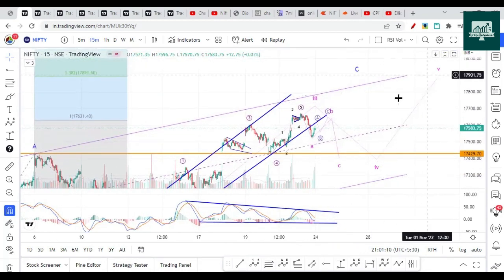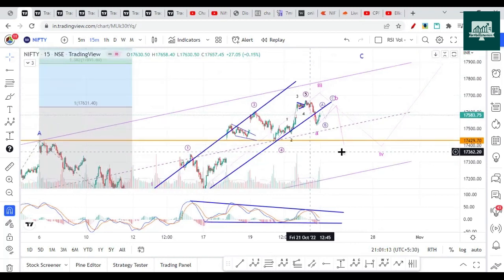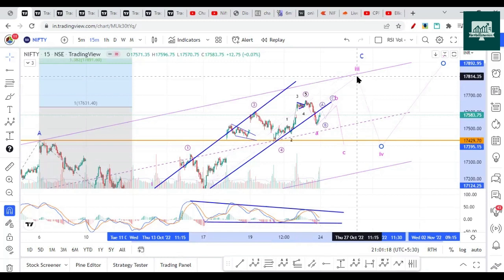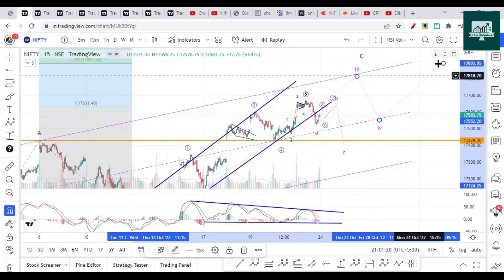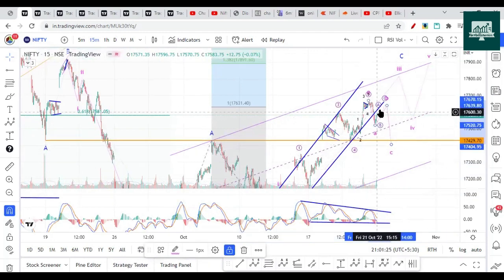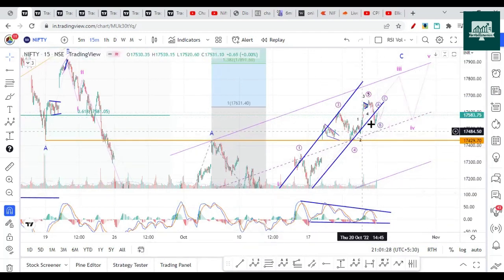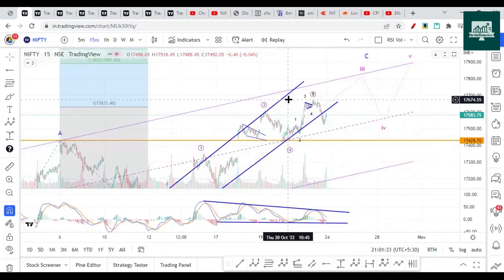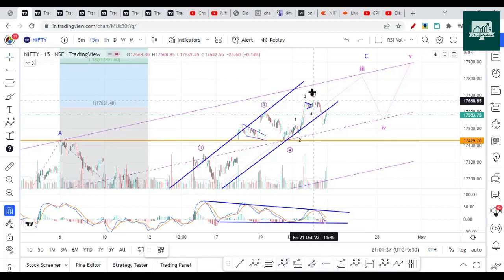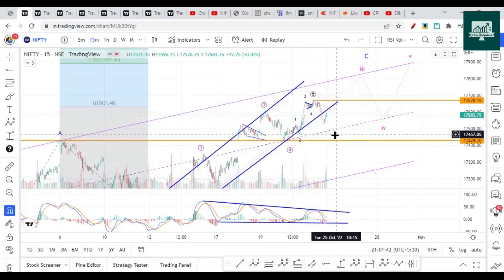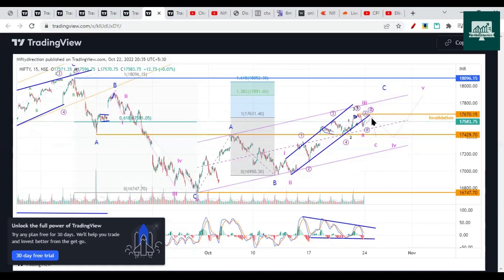Now there is a possibility that the third wave is still extending on the upside and the internal wave count is not matching properly. So there are some doubts now, and we may not have this kind of move. I believe in the next session it is going to open gap up. If it opens gap up above this particular point, what is that level? 17,670. If it opens gap up above this, then we should ignore this case. This case is not valid now.